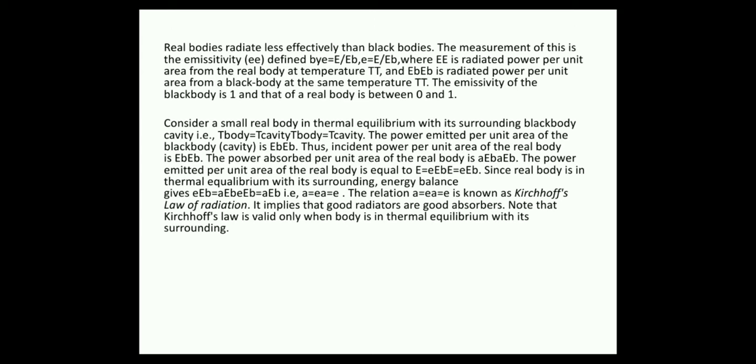We consider a small real body in thermal equilibrium with its surrounding black body cavity, that is, T of body is equal to T of cavity. The power emitted per unit area of the black body is E_B. Thus, the incident power per unit area on the real body is E_B. The power absorbed per unit area by the real body is A times E_B. The power emitted per unit area is E equals e times E_B, where E_B is the power radiated per unit area from the black body.